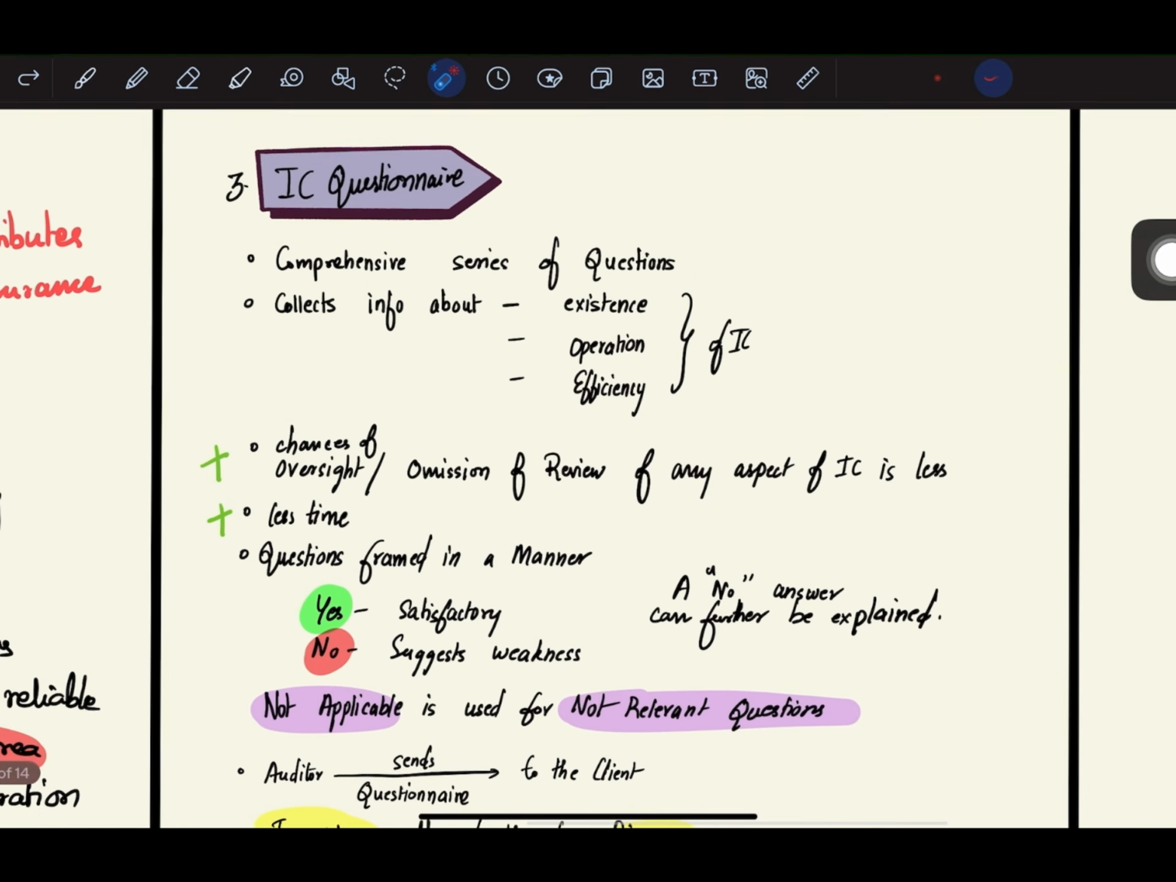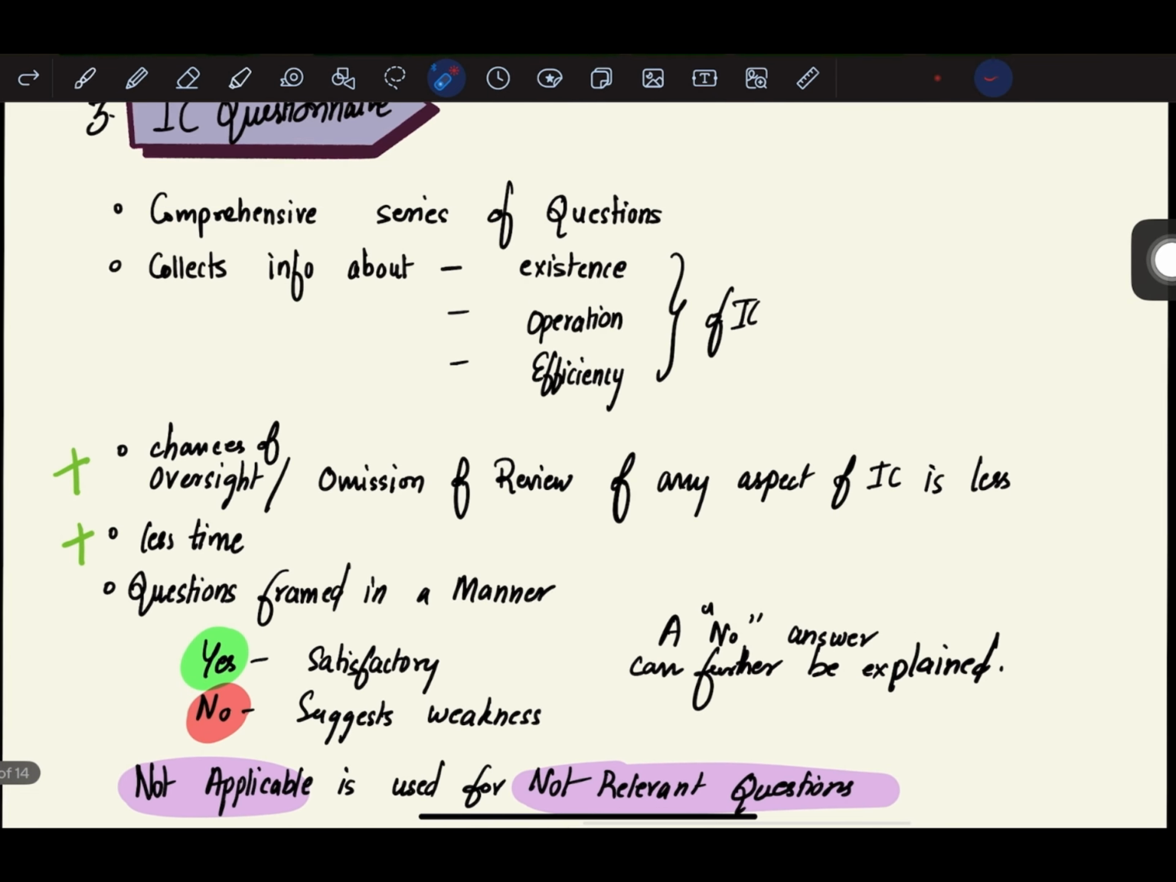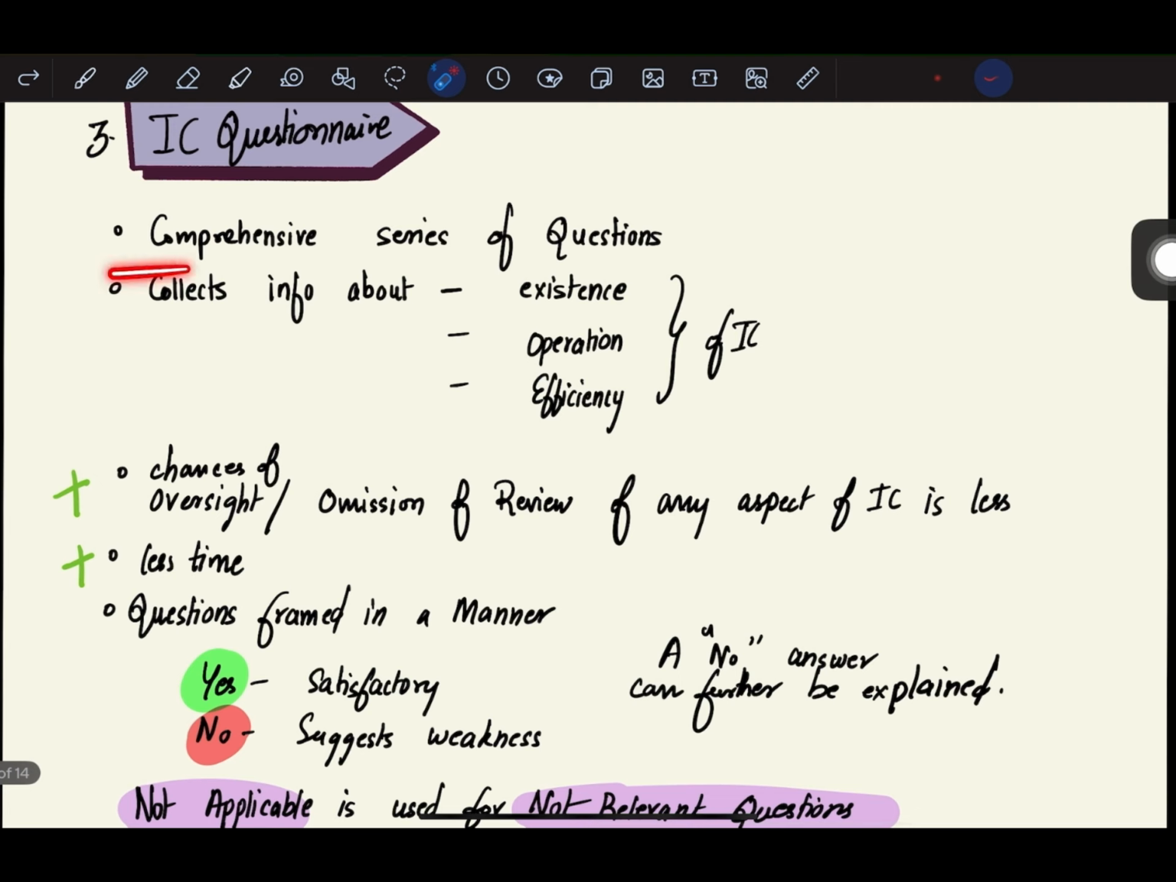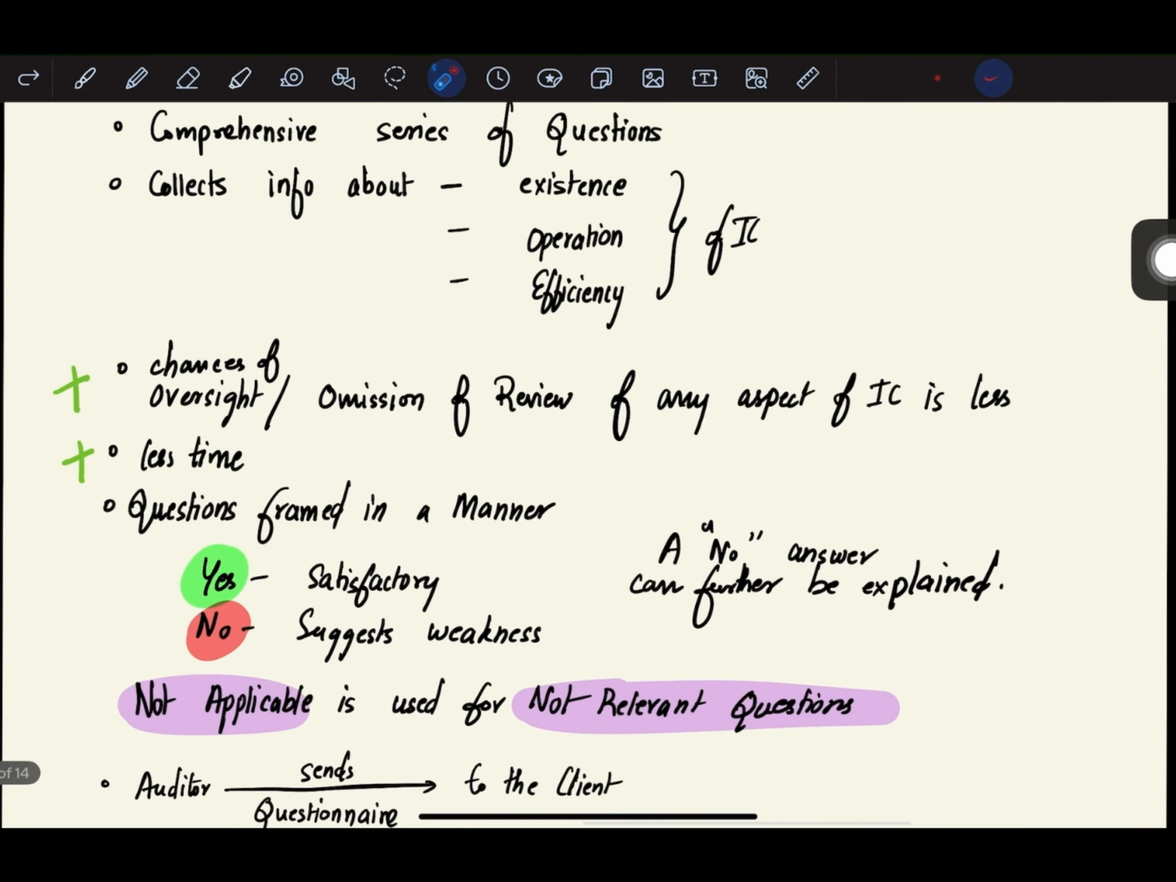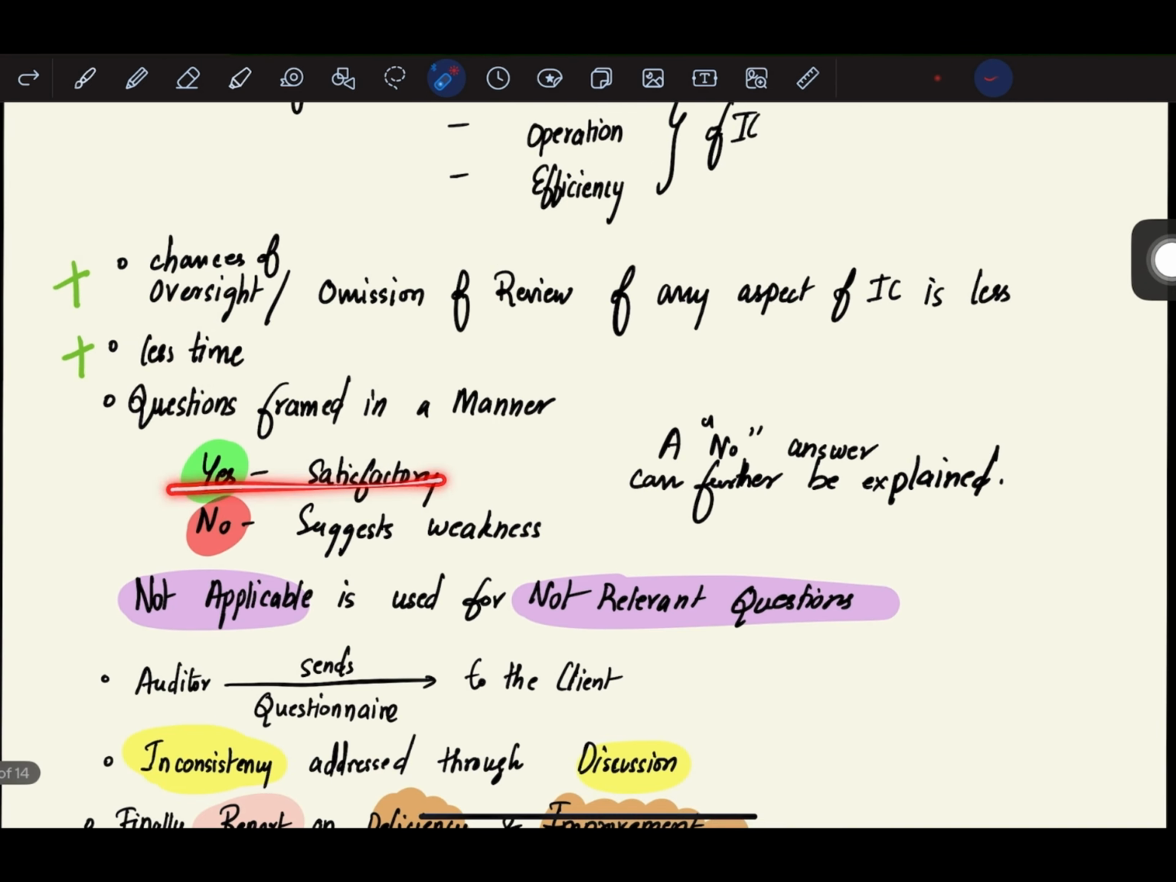The third method that we have is the internal control questionnaire. An internal control questionnaire is a comprehensive series of questions, and it collects information about the existence, operation and efficiency of the internal control. There are 2 advantages of the internal control questionnaire. The first one is that the chances of oversight or omission of review of any aspect of internal control are very less, and it will take less time.